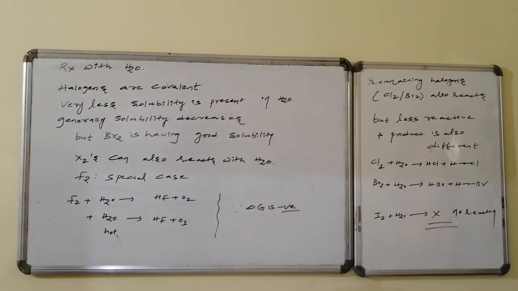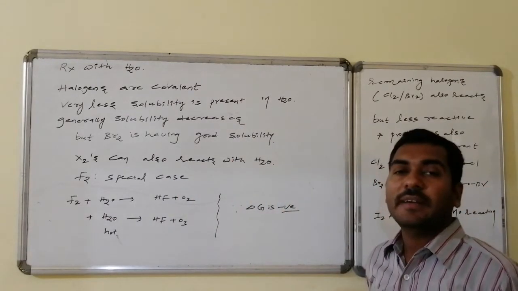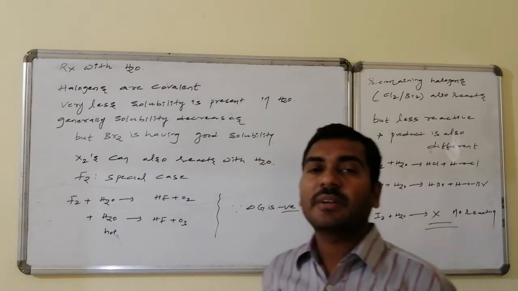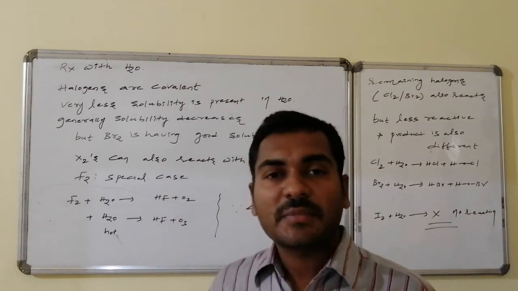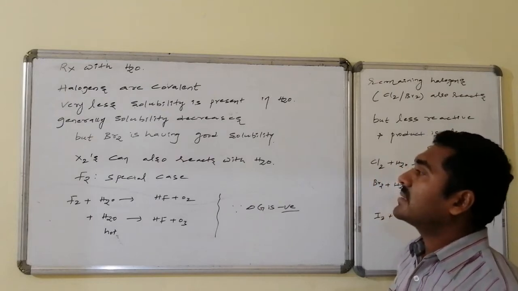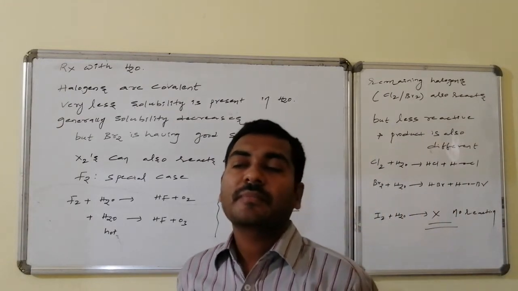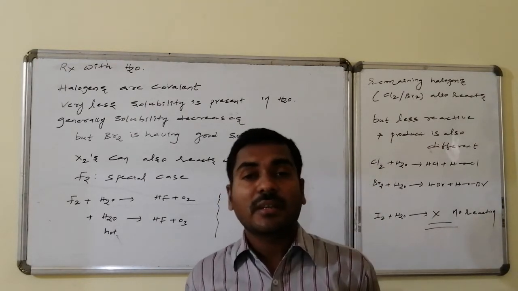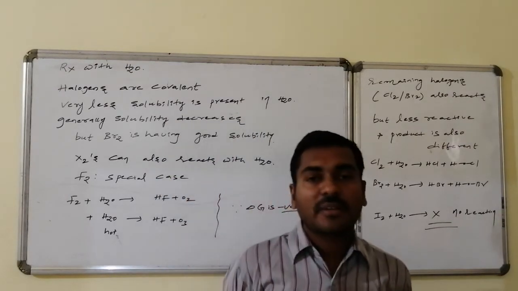Next, reaction with water. Halogens are covalent. As they are covalent, they are soluble only in very small amounts in water, because they are non-polar, whereas water is polar and has a high dipole moment. Generally the solubility of halogens decreases from top to bottom, but bromine has exceptionally higher solubility in water. These halogens also react with the water.